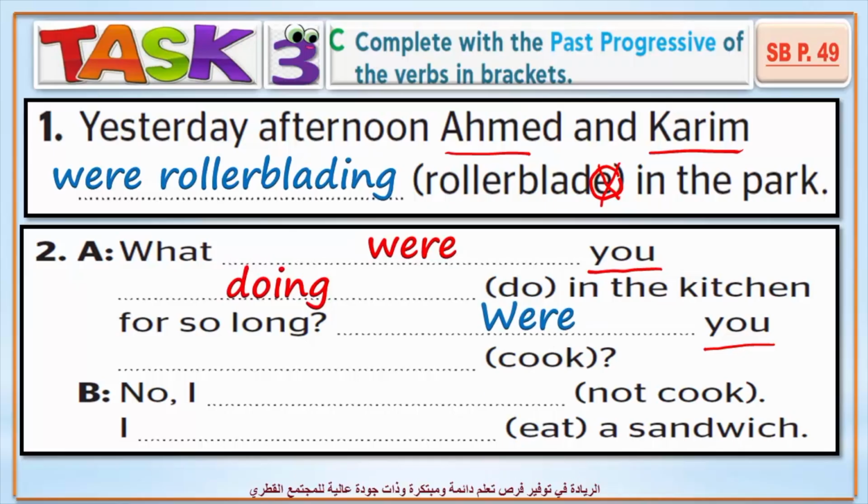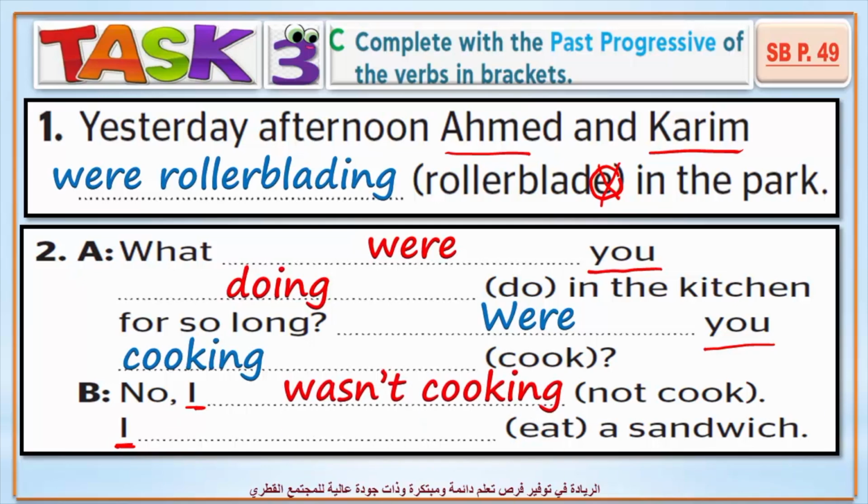Again, question form. Yes, again, you were you? Cook, we add an ing. Were you cooking? No, I. This is the negative form. And here we have I. Very good. I takes what? Yes, was. And in the negative form, wasn't. I wasn't cooking. But yes, I was eating.